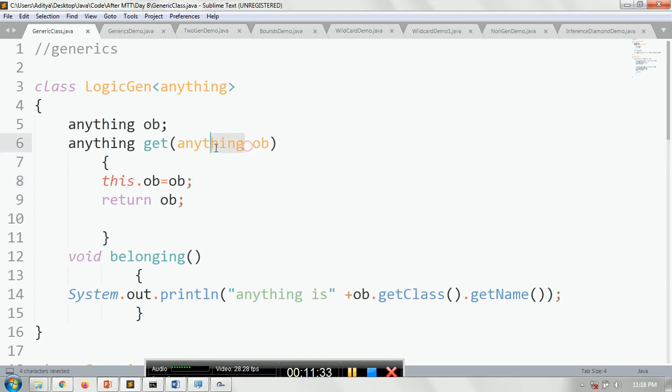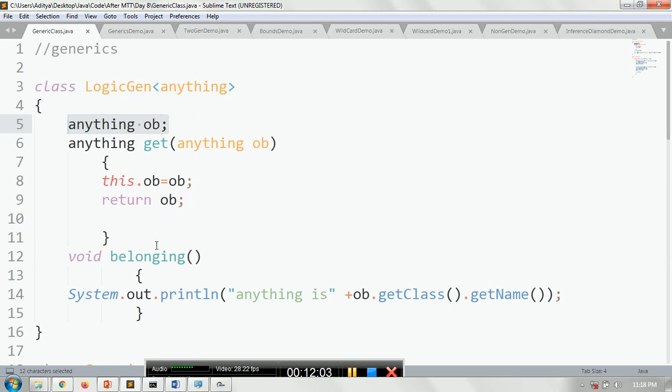So that's why we return anything here, means it can work for any type of data. What it does, it will take the value as an OB here. Now the data could be transferred in the same type, so that's why we have created an object of anything type. Again, it is a type here, it is not an integer, it is not a double, it is just a type. So you're just copying the OB to the OB with the help of this, so it should be the instance type.